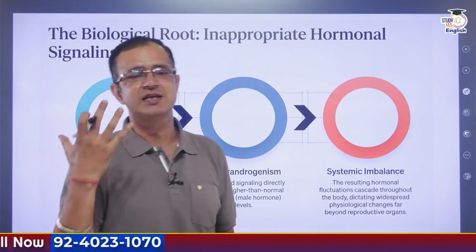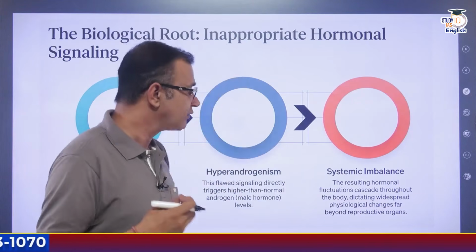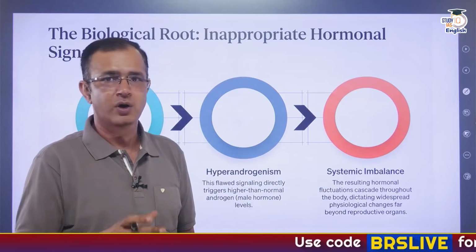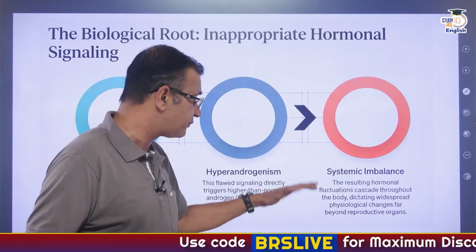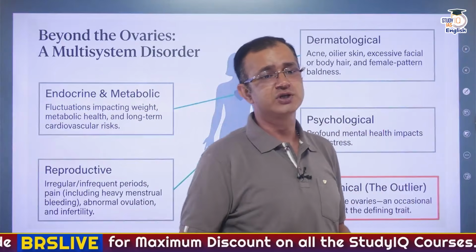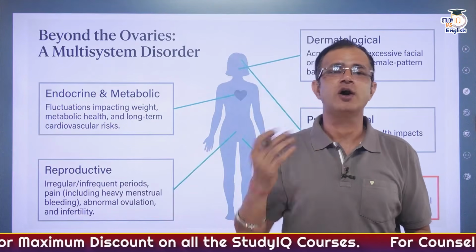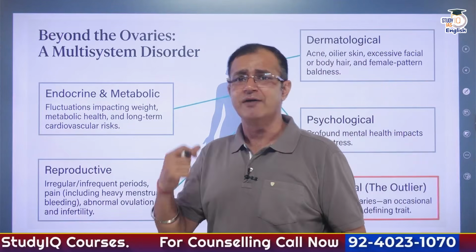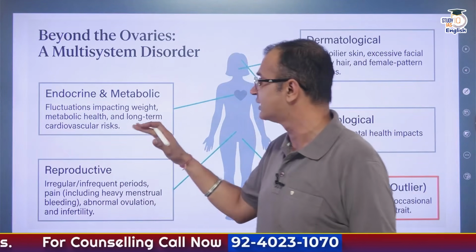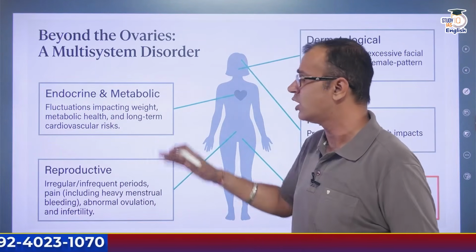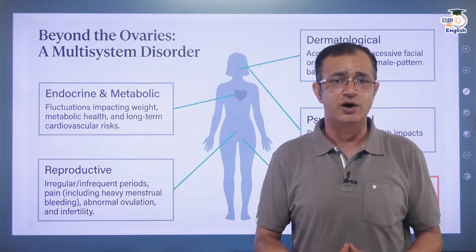And this problem is systemic imbalance. Because of the resulting hormonal fluctuations, it cascades throughout the body. All right, it dictates widespread physiological changes which are far beyond the reproductive organs. So it is not just the ovaries. It is a multi-system disorder that we are talking about, and it affects endocrine as well as metabolic health. There are fluctuations which impact weight and metabolic health, and long-term cardiovascular risk is also there.